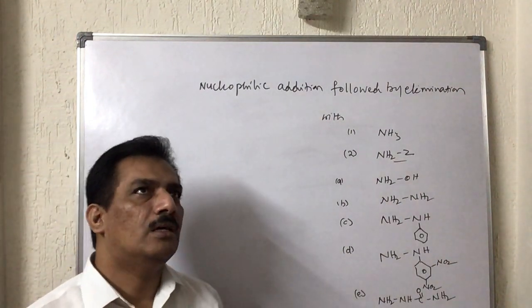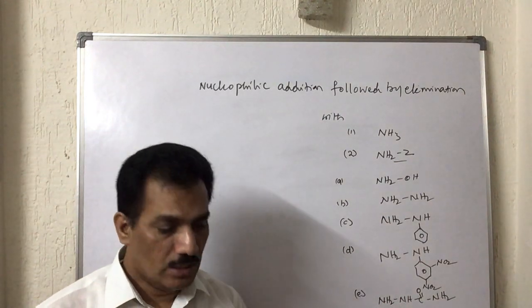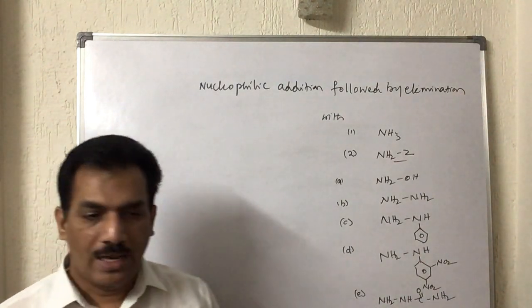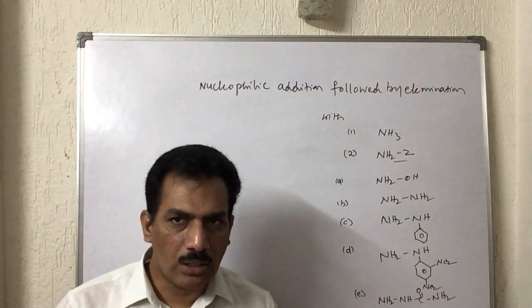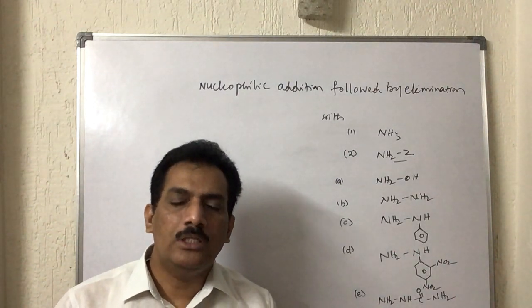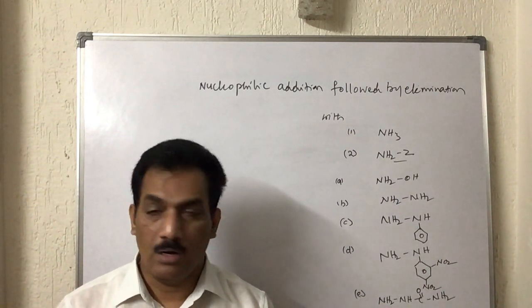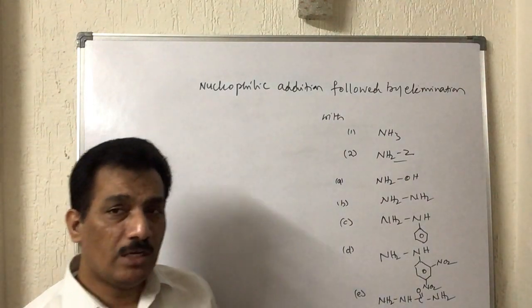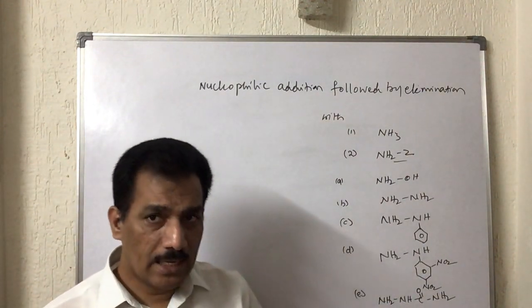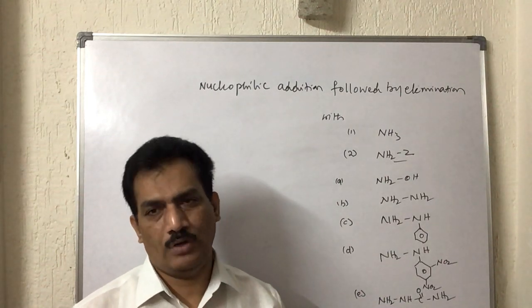In general, where can we expect such elimination? Dear students, remember, when the attacking atom of the reagent, after addition, still has a lone pair of electrons, then we can expect some sort of elimination. Not always, only in certain conditions, but the prime condition required is that the attacking nucleophile atom should possess a lone pair after addition.